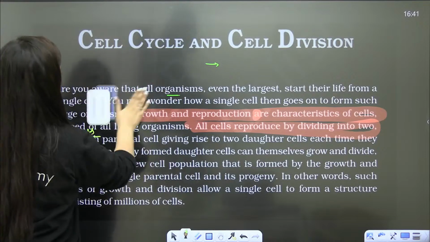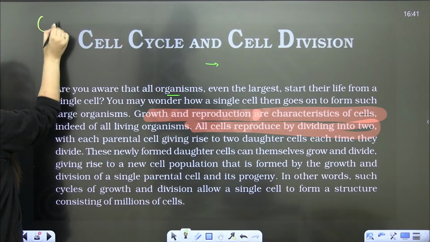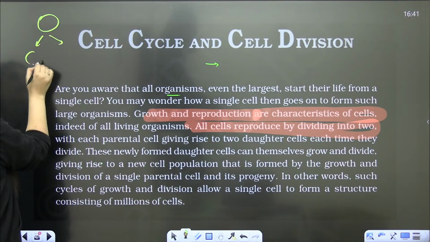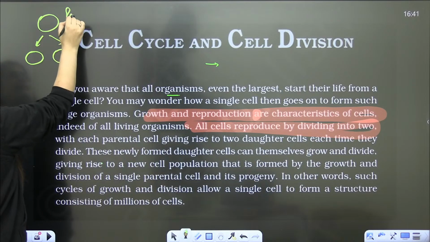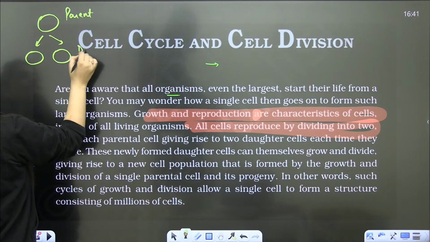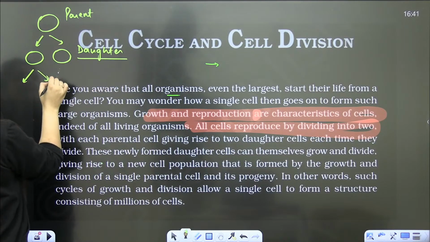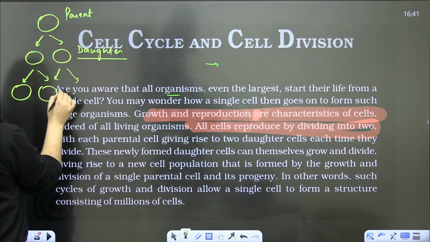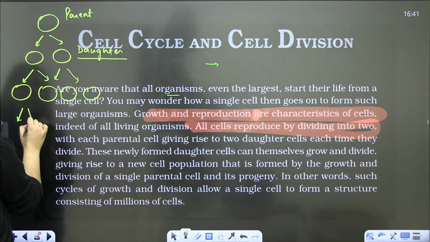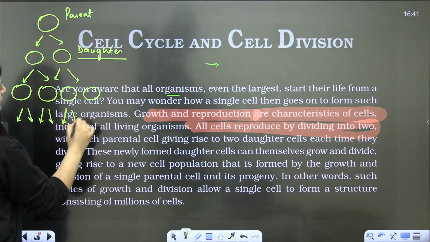Let me make it properly. Like a single cell dividing into two. So this is the parent cell, and these are the daughter cells. So you know that the division will continue. These cells will further divide. So basically they are forming their next generations.